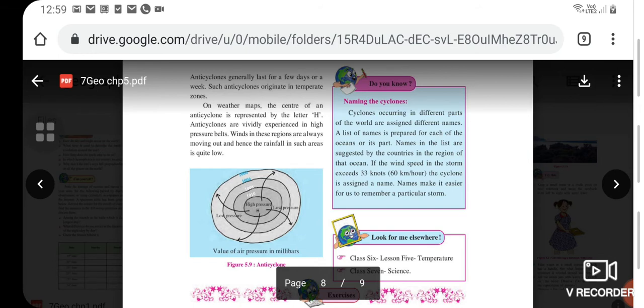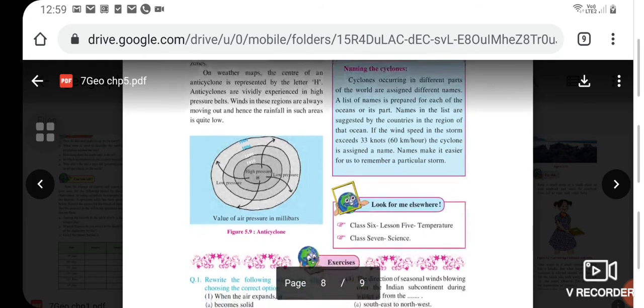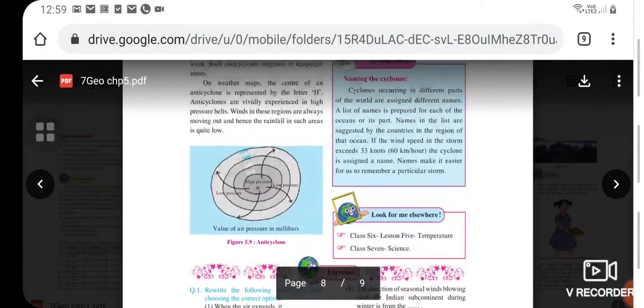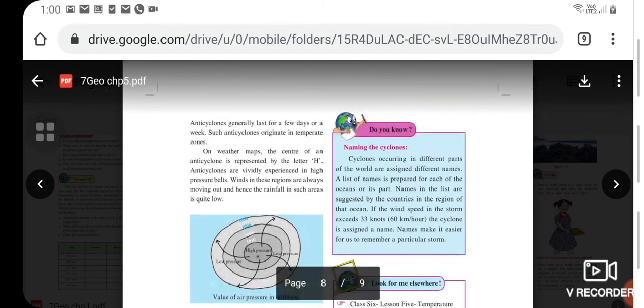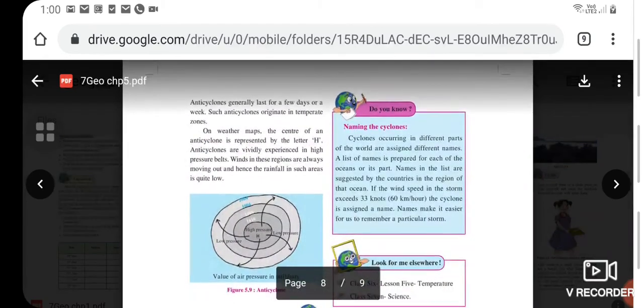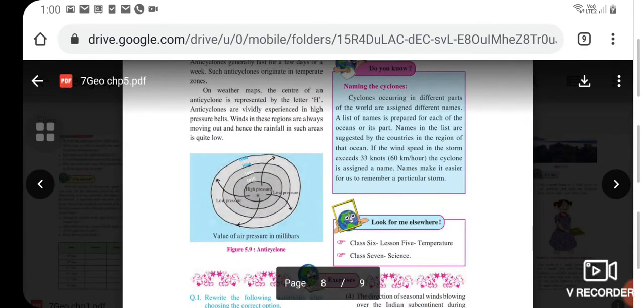On weather maps, the center of an anticyclone is represented by the letter H. Anticyclones are vividly experienced in high pressure belts. Winds in these regions are always moving out, and hence the rainfall in such areas is quite low. See the figure of an anticyclone, in which the winds are moving from the high pressure to the low pressure area. Okay, so do you know about naming the cyclones? Let's name the cyclones.